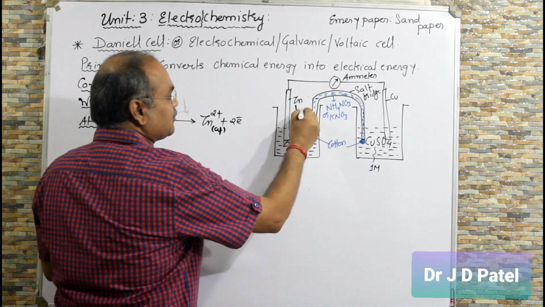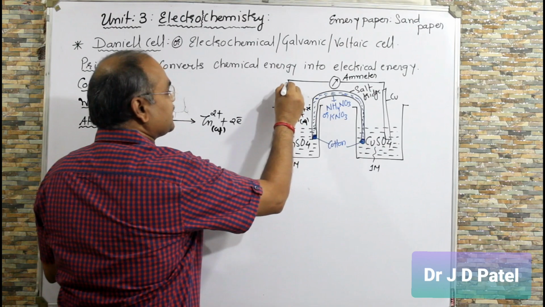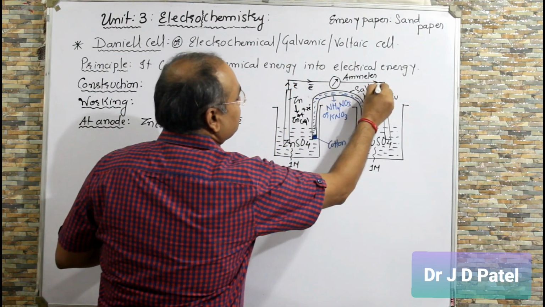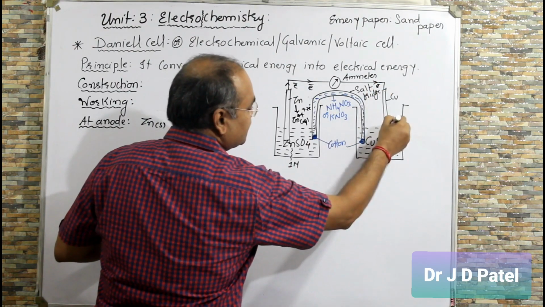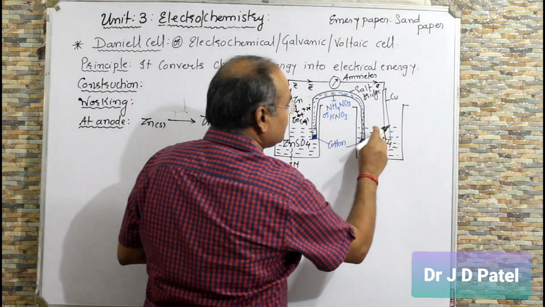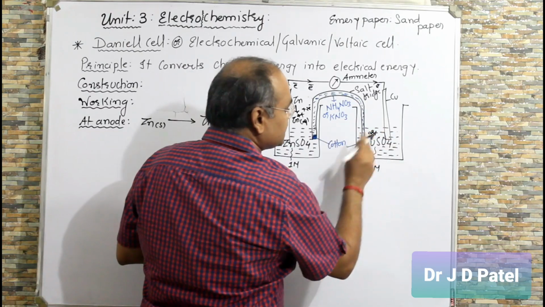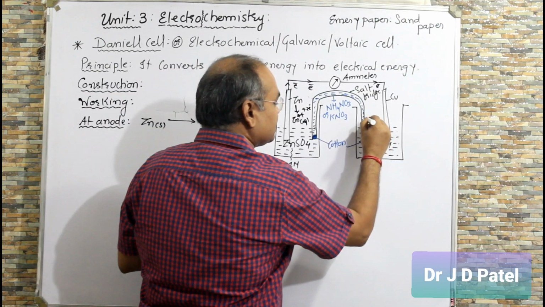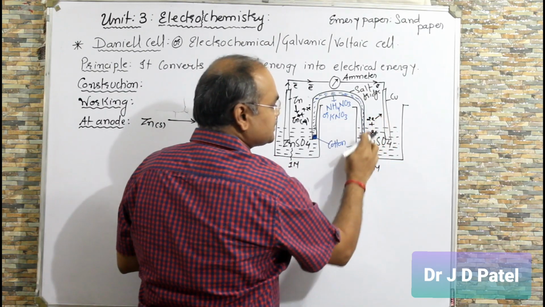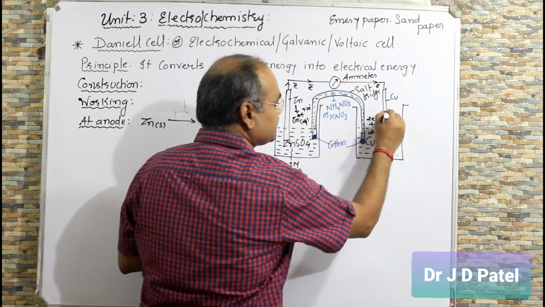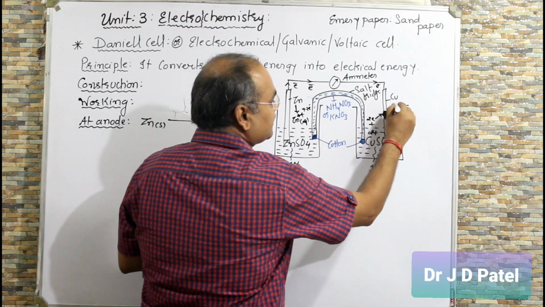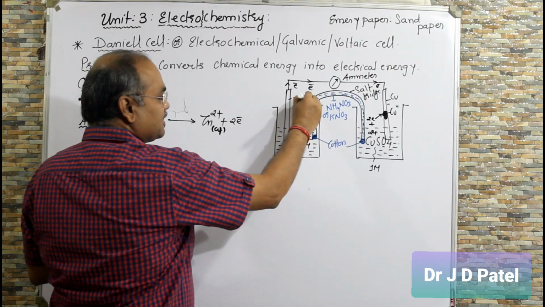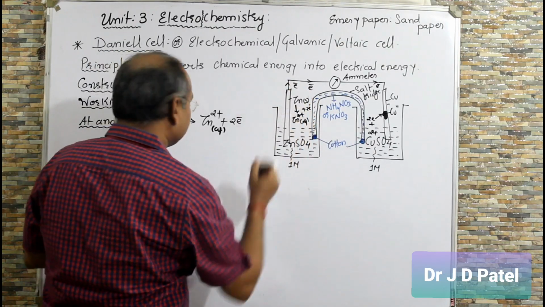These 2 electrons will move from anode to cathode, right? And they will come here. Here, from CuSO4 solution, Cu2+ takes 2 electrons and gets deposited as copper here. So here the weight of the copper strip increases and Zn is converted to aqueous, so the weight of the zinc strip decreases.